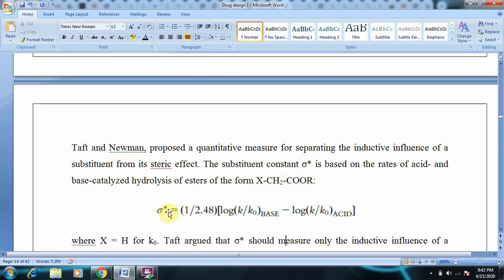That can be defined as sigma star equal to 1 by 2.48 into log K by K naught basic minus log K by K naught acidic. The sigma star is the corrected form of the Hammett constant. Sigma star is equal to 1 by 2.48 into log K by K naught under basic conditions minus log K by K naught under acidic conditions,